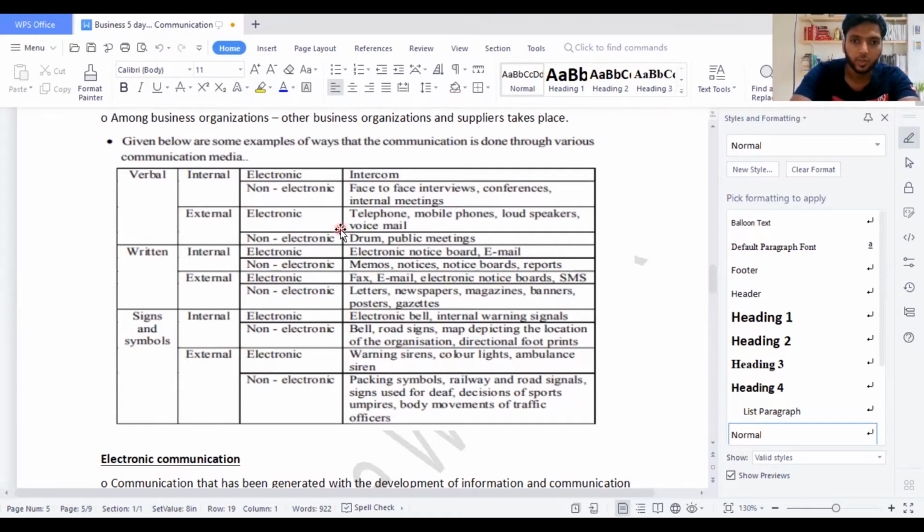So in verbal, there are two ways, in internal as well as external. When it comes to this type of pattern, you might see they have electronic and non-electronic, and electronic, non-electronic, electronic.